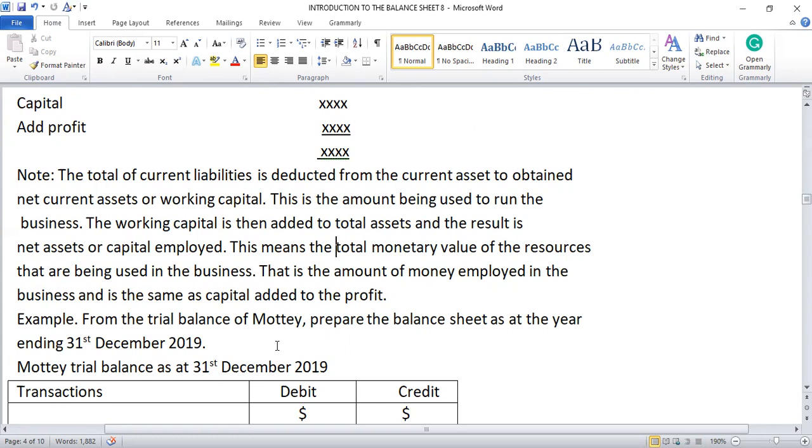Accounting is a principle, and the more you watch it, the more you practice it, the more you become perfect, the more you understand the principle well. So please go over this particular video several times. As I said, an accountant who cannot prepare a balance sheet is not an accountant.